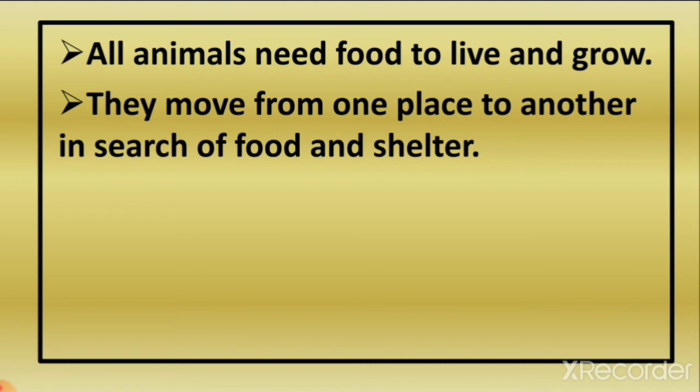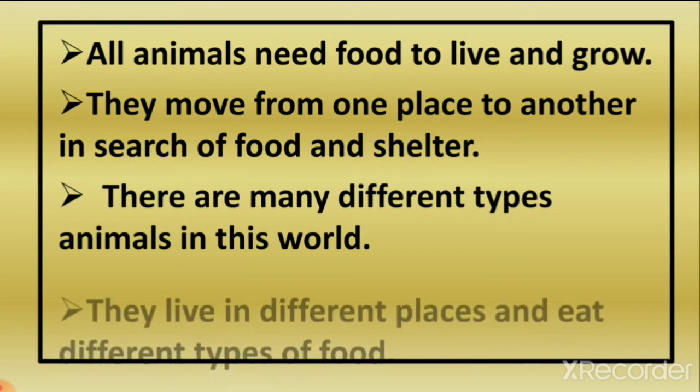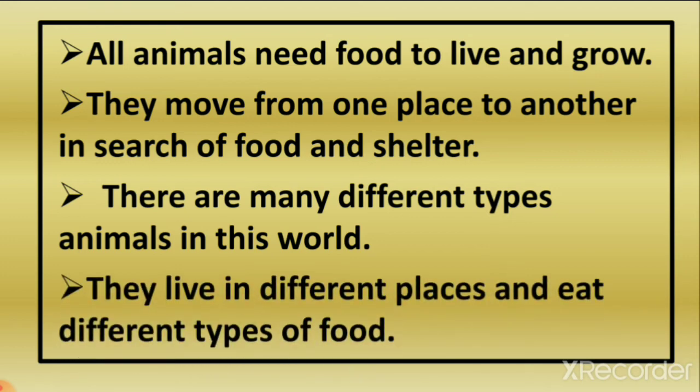So they do not have a house like us. They can live in a shelter, but they have to find it. And shelters are different from each other and from ours also. There are many different types of animals in this world. A tiger does not live like birds, and birds do not live like an elephant. So they live in different places and eat different types of food.